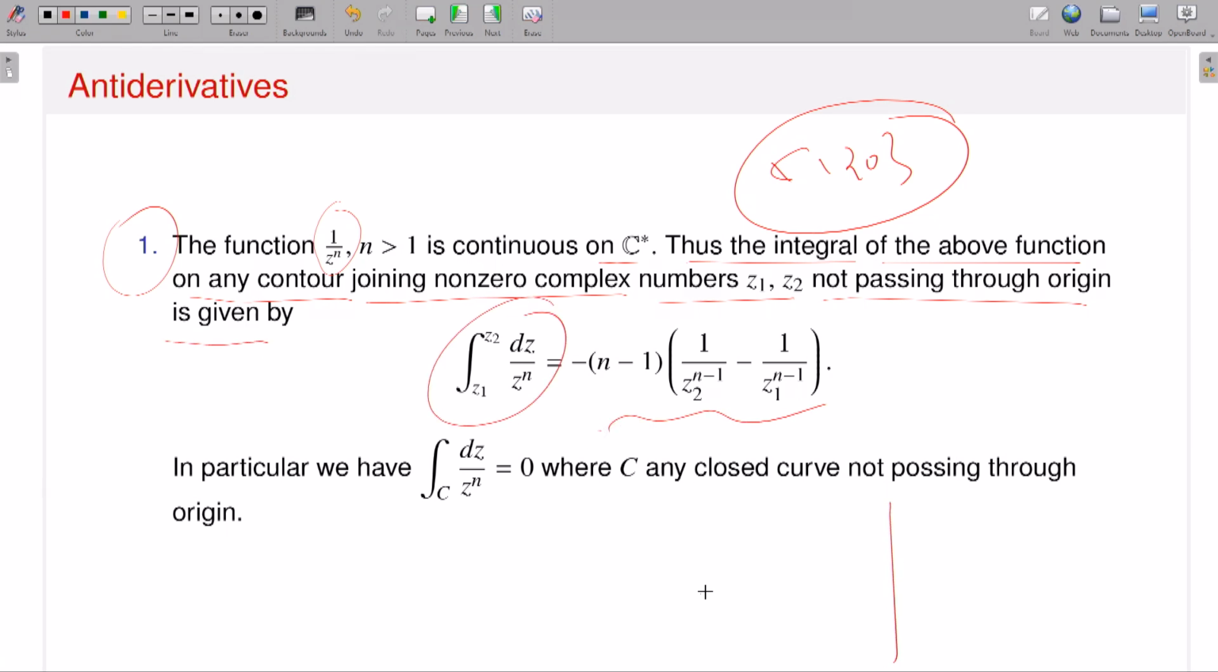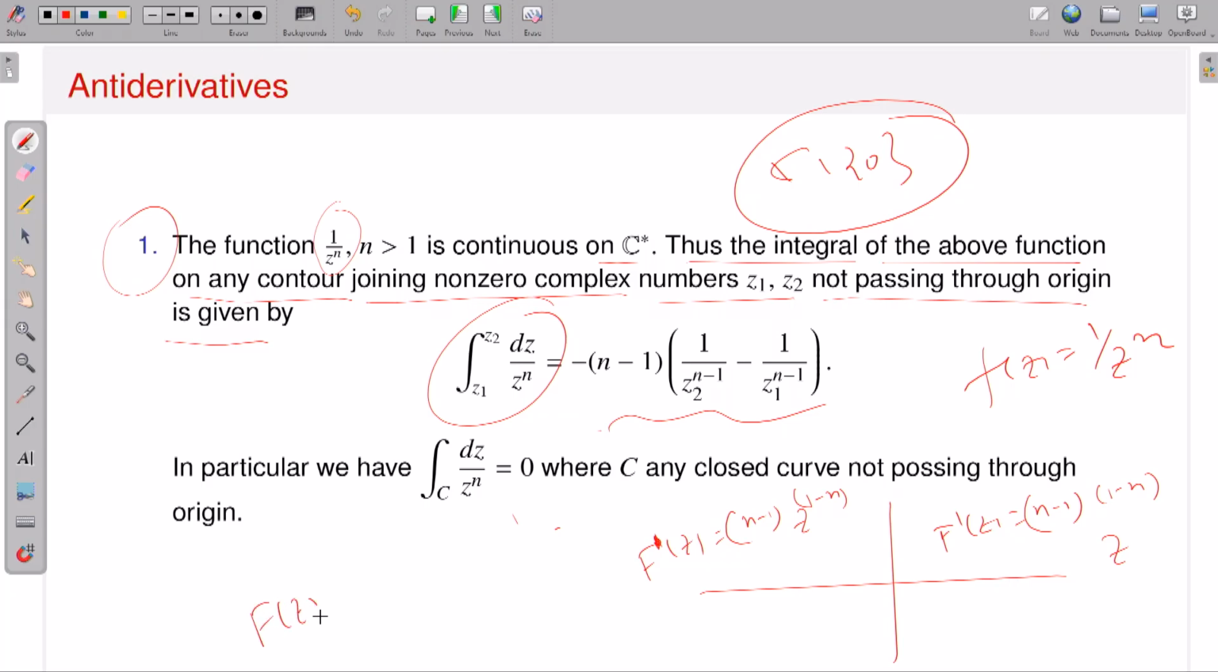That means if I take the complex plane except the origin, then this function f of z equal to 1 by z to the power n is a very nice function, a continuous function, and on that domain, capital F prime of z should be 1 by z to the power n, right? So this function possesses an antiderivative. What is my capital F? Of course, it has to deal with 1 by z to the power n minus 1, that's the only point. So therefore 1 by z to the power n minus 1. Okay, so if I have it, then I think a 1 by n minus 1 factor will be there.